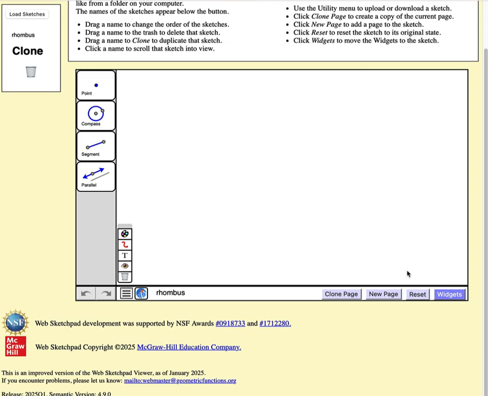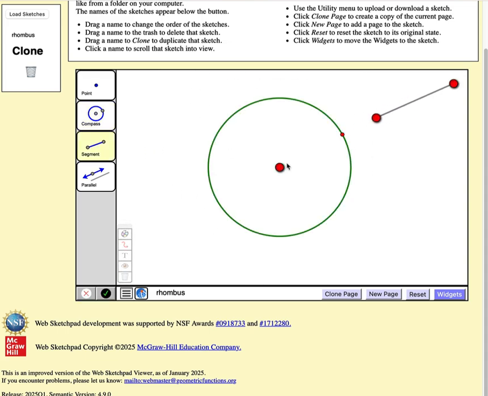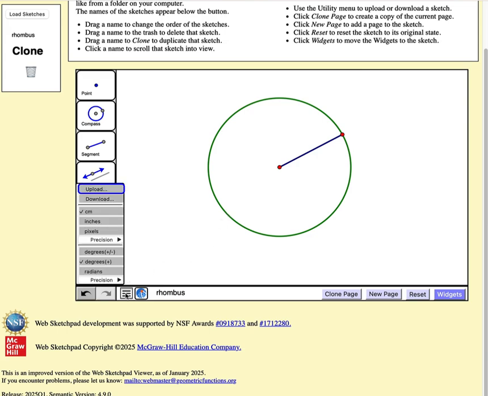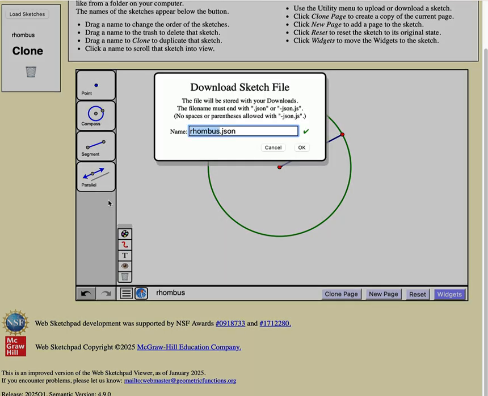The web sketch now appears, and students are ready to begin their assignment, in this case, to construct several rhombuses using different collections of tools. When students are done, they can tap the Utility menu, choose Download, and give the file a new name.